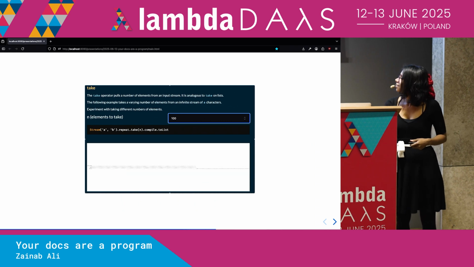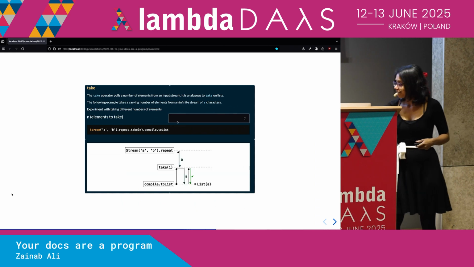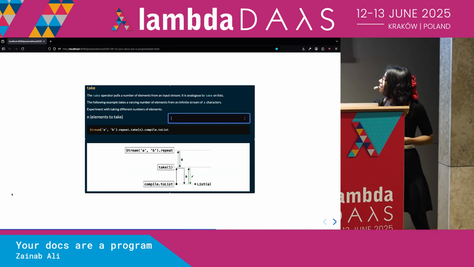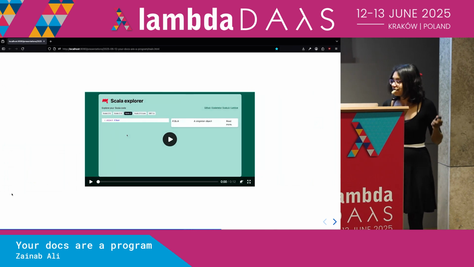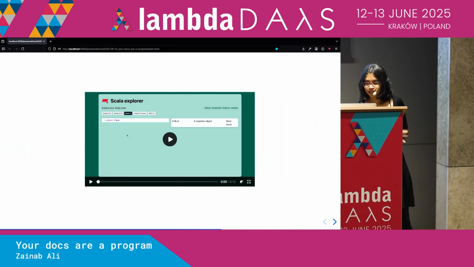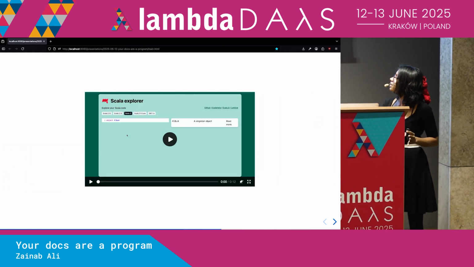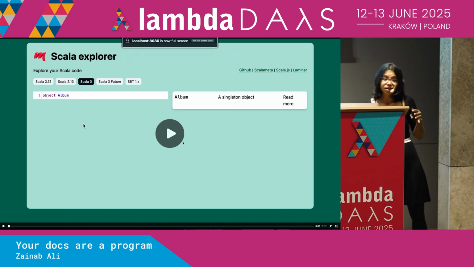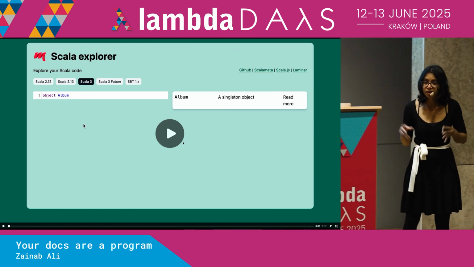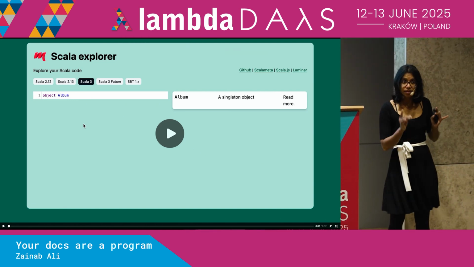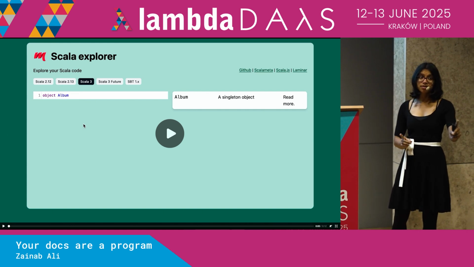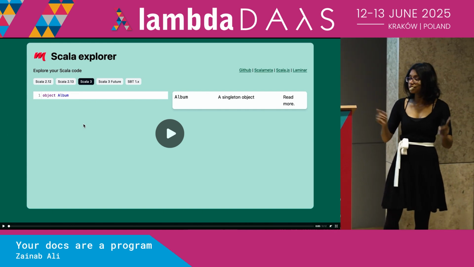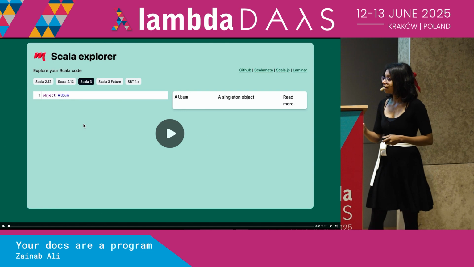So I strongly encourage you to play around with that idea. Now, there are some other really exciting tools in the Scala space as well. This is very, very much a POC one, but I wanted to show it to you anyway. It's called the Scala Explorer. It's being worked on by me and a few people in London, in the London Open Source Hack Nights. So if you want to start contributing to open source in Scala, you can come along to those.